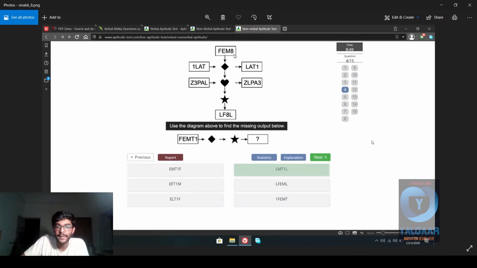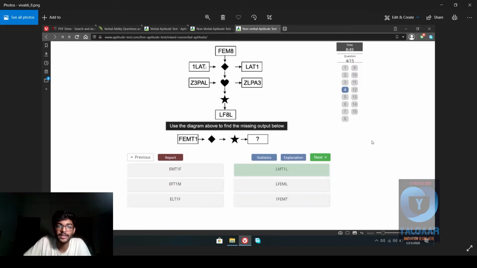So FEM8. Wow, these are actually cool questions. I've never actually seen any question like this before. That is amazing. So FEM8. Instead of going directly to that, we'll talk about the horizontal equations first, because that way you can find out the functions of the operators. So for example, FEM8, you'll get into the, I want to call it the rhombus, but it's not exactly a rhombus. You can't call it a kite. Let's just call it a diamond.